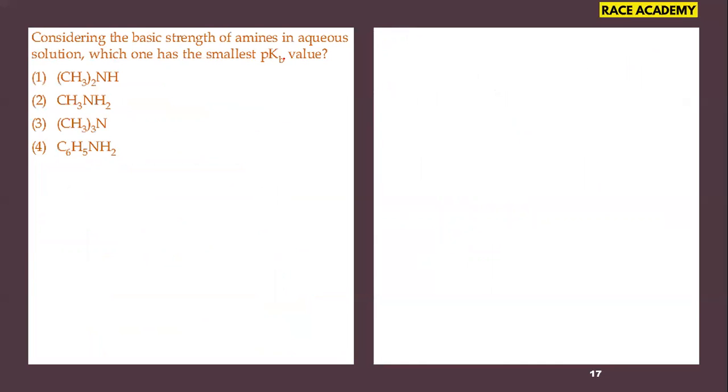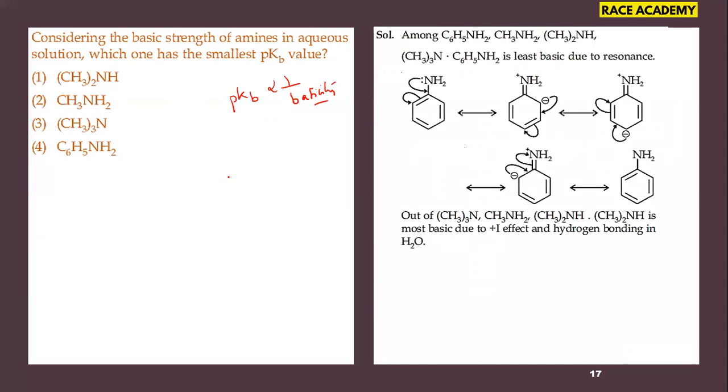Considering the basic strength of amines in aqueous solution, which one has the smallest pKb value? One thing: pKb value is inversely proportional to the basicity. That means we have to observe which amine readily donates the pair of electrons from the nitrogen. In this observation, we see that aniline exhibits resonance structures, and aniline is the least basic due to the resonance.